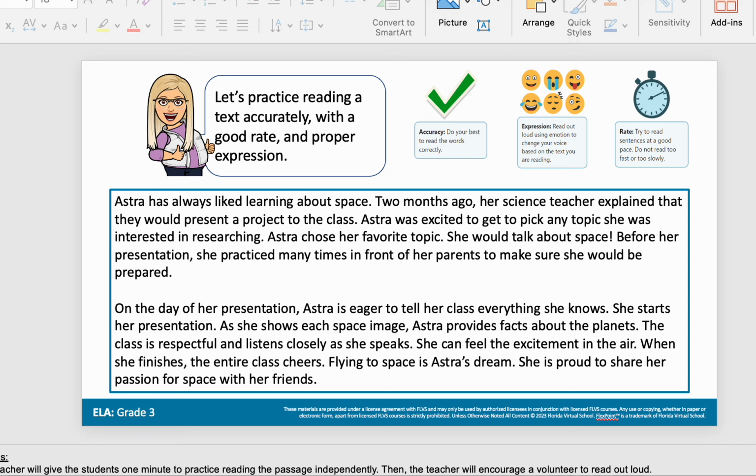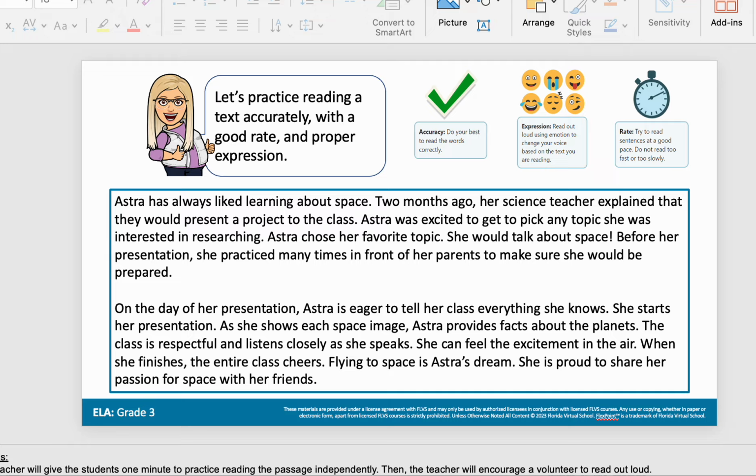Before her presentation, she practiced many times in front of her parents to make sure that she would be prepared. On the day of her presentation, Astra is eager to tell her class everything she knows. She starts her presentation. As she shows each space image, Astra provides facts about the planets. The class is respectful and listens closely as she speaks. She can feel the excitement in the air, and when she finishes, the entire class cheers. Flying to space is Astra's dream. She is proud to share her passion for space with her friends.